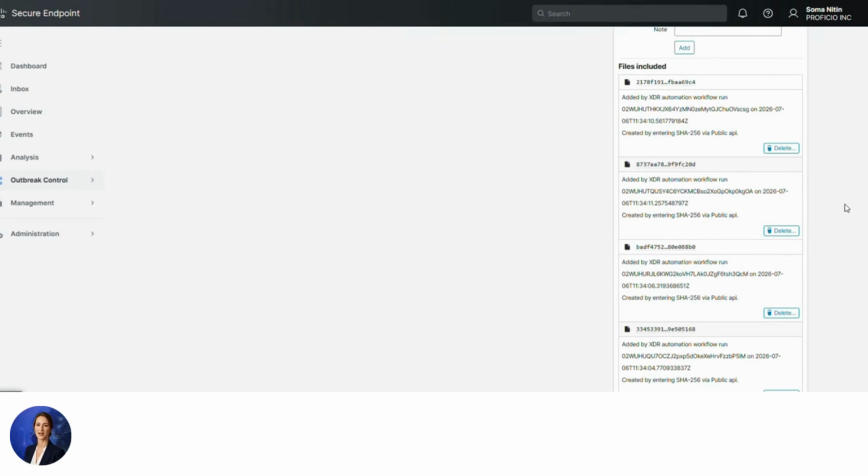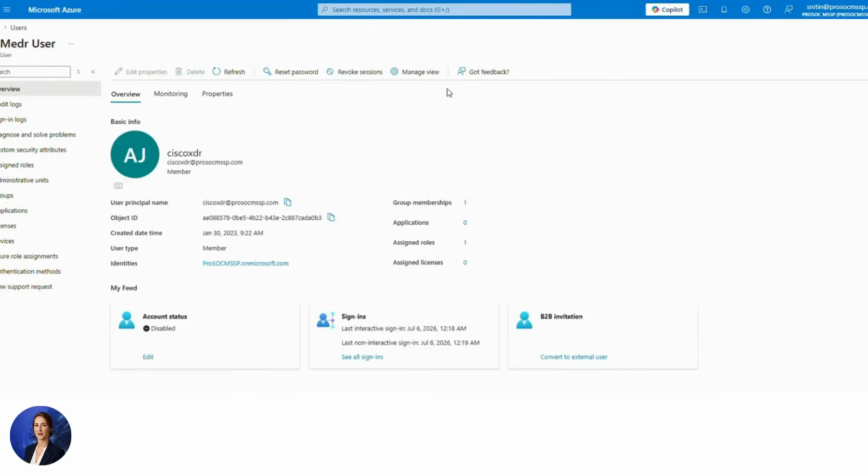Once all containment actions have completed successfully, the workflow automatically updates the Cisco XDR incident with detailed confirmation messages. These updates confirm that the endpoint has been isolated, the malicious hash values have been added to the block list, and the associated Microsoft Entra ID user account has been disabled. The same status updates are also synchronized to the ITSM incident, ensuring that analysts have complete visibility into every automated action performed without needing to switch between platforms.